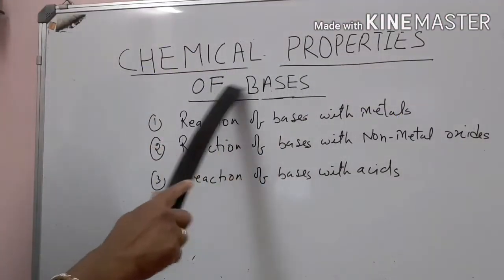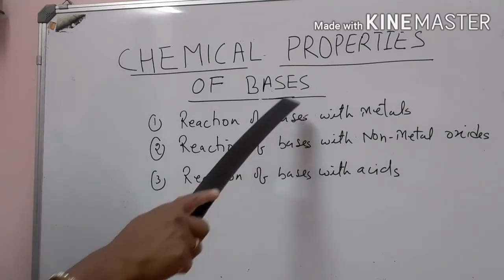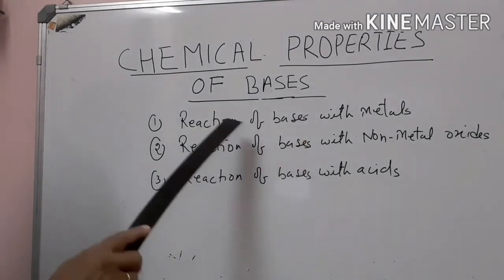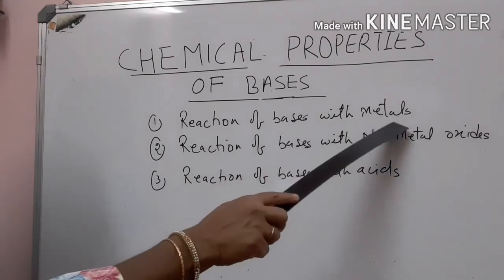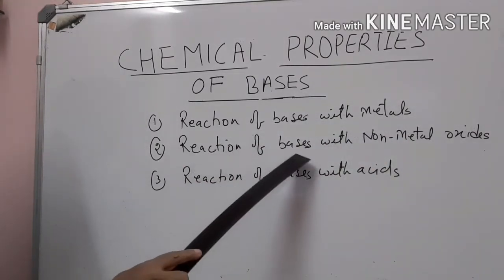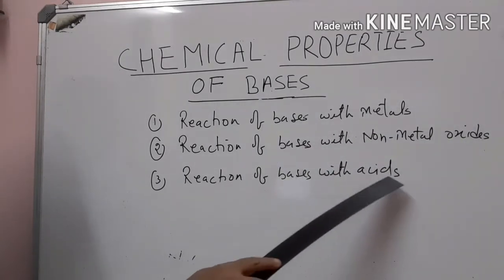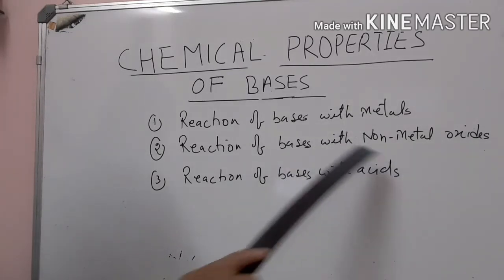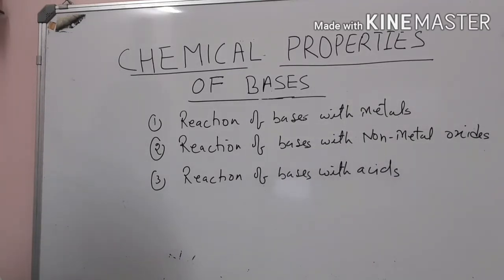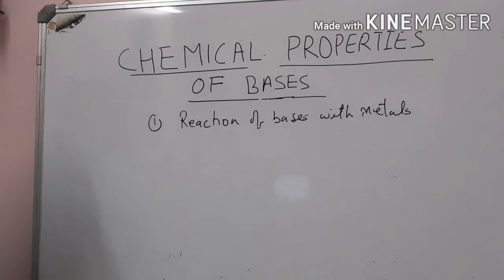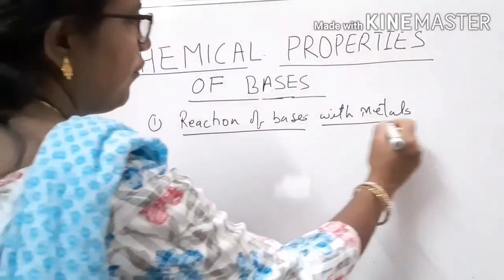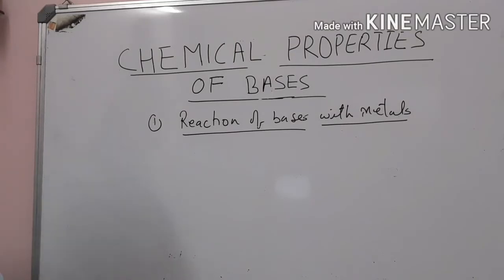Chemical properties of bases. We have to learn the following chemical properties. Number 1, reaction of bases with metals. Second, reaction of bases with non-metal oxides. Third, reaction of bases with acids. The last property, the reaction of bases with acids, we already did under the topic acids. The first chemical property of bases is reaction of bases with metals. Children, in general, bases do not react with metals to produce hydrogen gas.